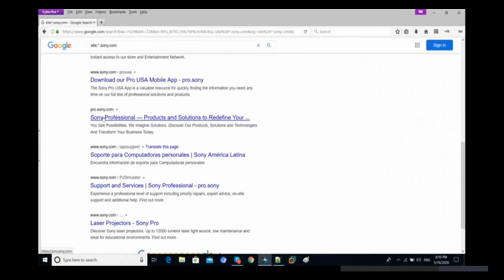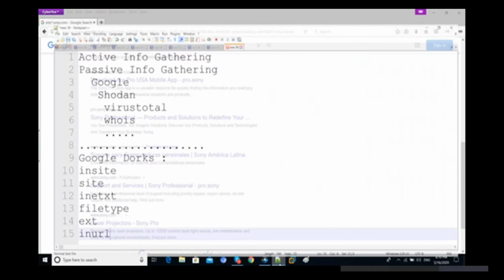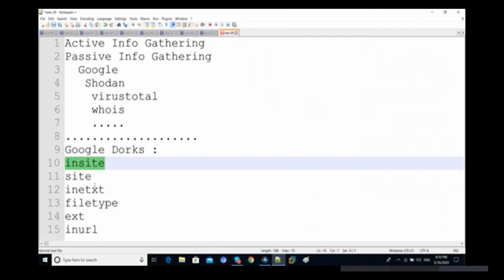Now let's check out some different Google operators here. The next one is inurl and intext. We are going to use intext. If you want to find exactly some things, or if you want to find similar websites which are using the same content, we can directly find them.